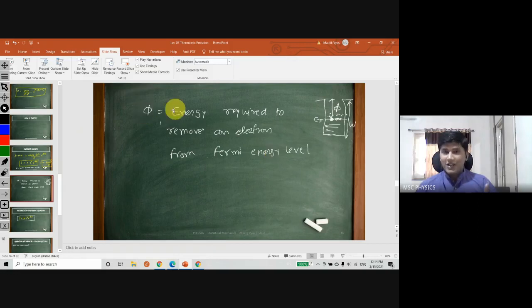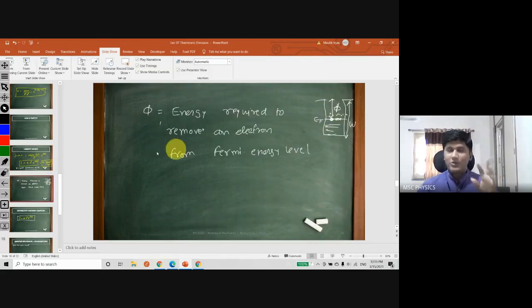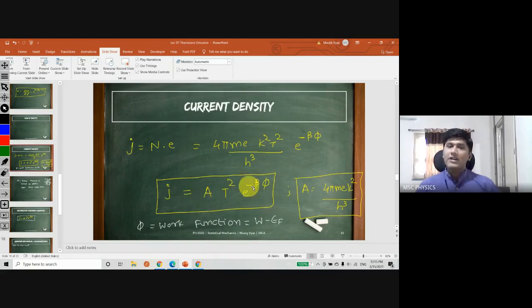We defined it as the work function, and we are going to use this work function in the photoelectric derivation. But it does not mean that all the electrons above this are going to contribute, because in the beginning of the theory, all the electrons from the bottom, from the minimum kinetic energy to the maximum kinetic energy in the x direction, are going to contribute. It is just that this equation depends somehow on the work function phi, but it does not mean it only depends on the values above EF.